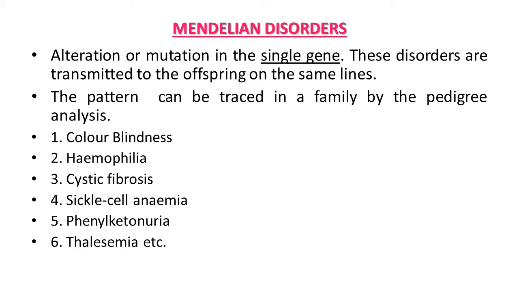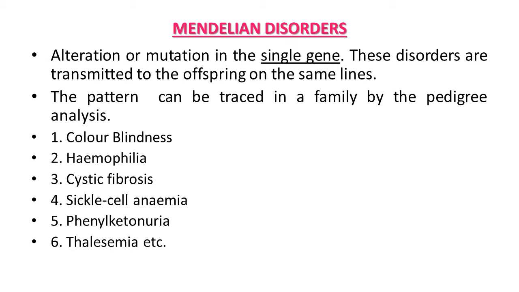Now we are starting with some Mendelian disorders. You are aware of mutation. What is it? Alteration of DNA or chromosome, or an abnormal gene. This condition leads to an abnormal genotype or phenotype, and it is known as mutation. So here an alteration or mutation takes place in a single gene, which may be either recessive or dominant.